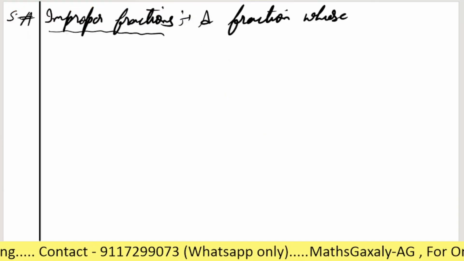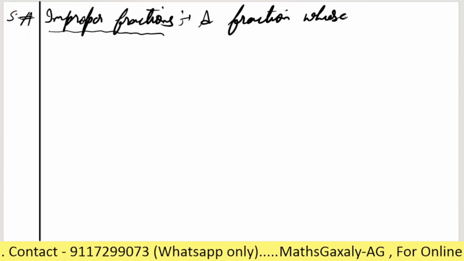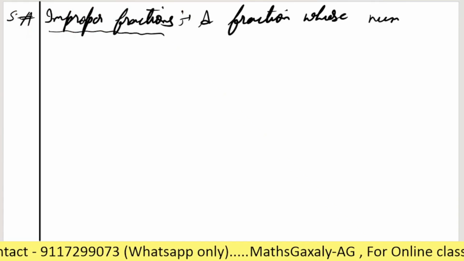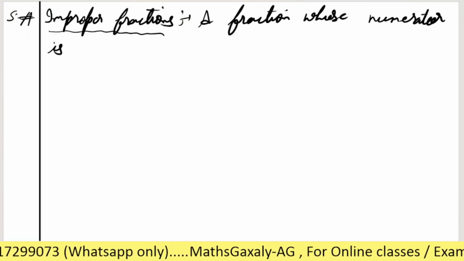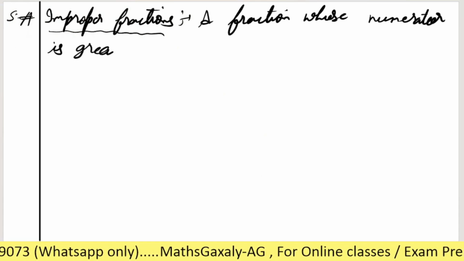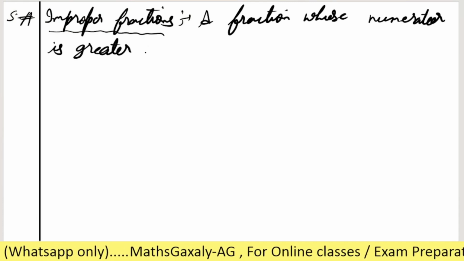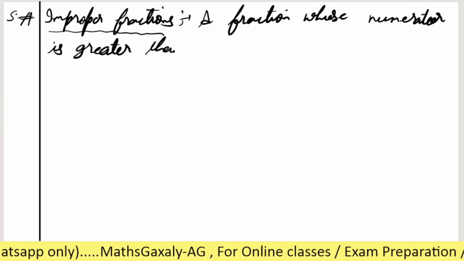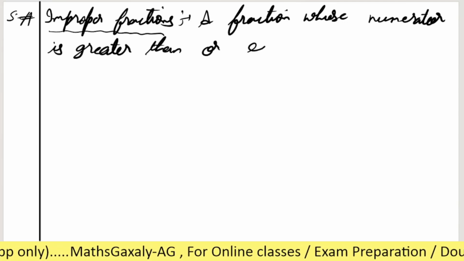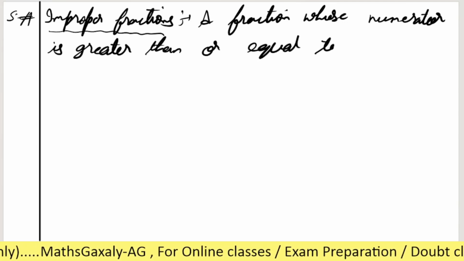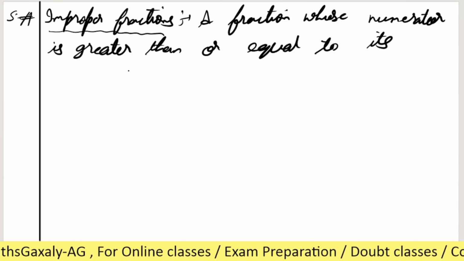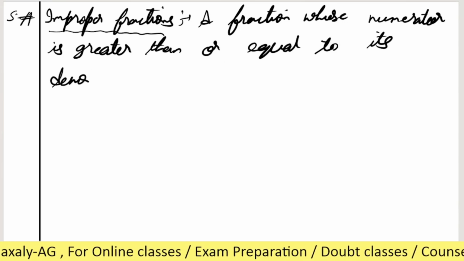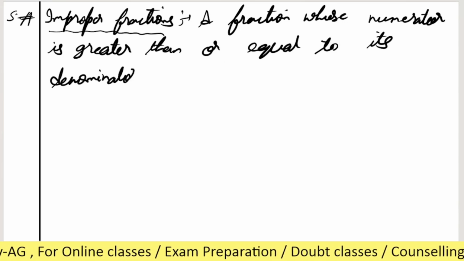Yes, it's just opposite to proper fraction. A fraction whose numerator is greater than or equal to its denominator.